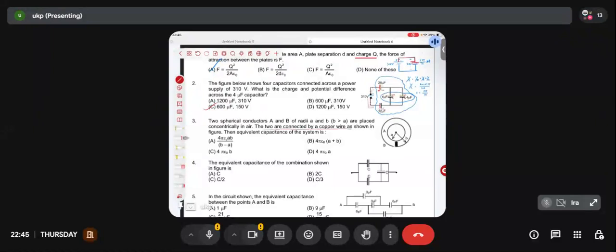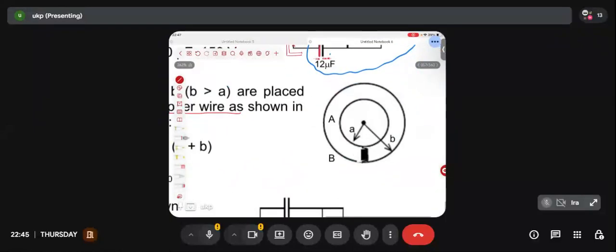And whatever you are saying, you have to prove that. So let's assume I have given some charge Q to the system. Okay? I don't know how much charge will be in the inner conductor, and I don't know how much charge will be in the outer conductor. So let's assume that out of Q amount of charge, Q1 amount of charge is present on the outer sphere, and Q minus Q1 amount of charge is present in the inner sphere. Okay?